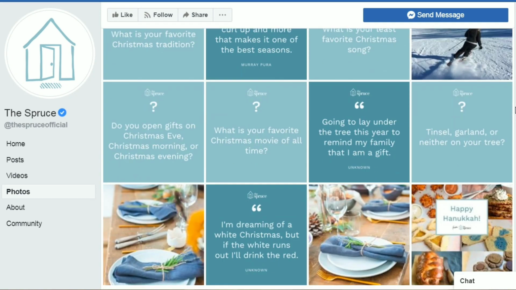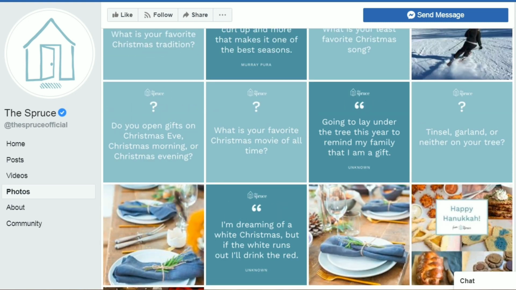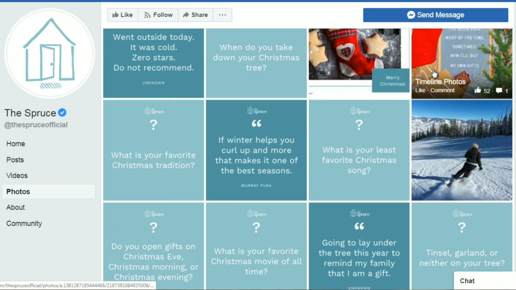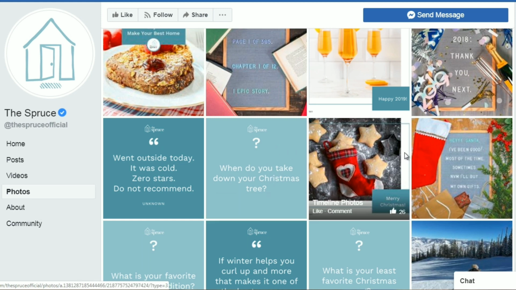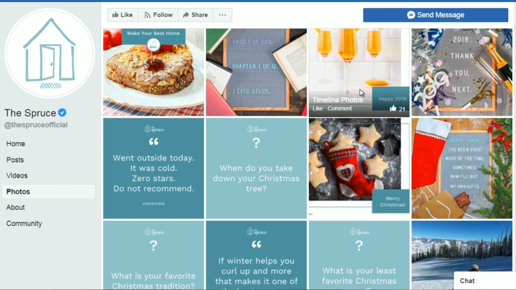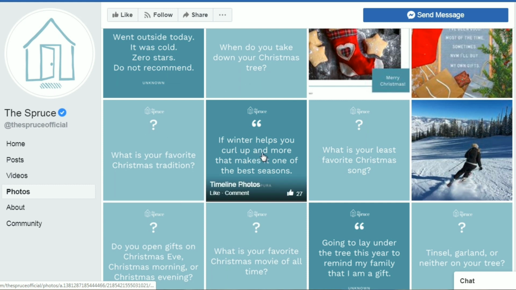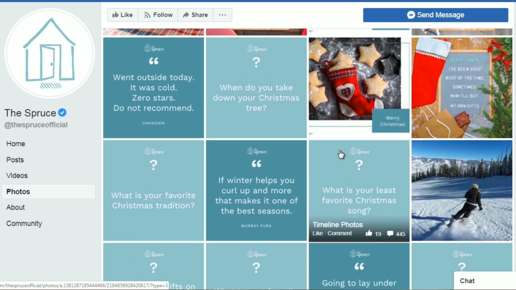So by going through the images, this allows you to get some ideas on different images with words that you can create as well. Now, what we want to do now is take a look at perhaps the images that are getting a lot of engagement. So for example, we can see this one here has about 45 likes, 388 comments. And as we're going through, what I notice is that the ones with the blue backgrounds, for the most part, actually have a lot more engagement. And that's interesting.